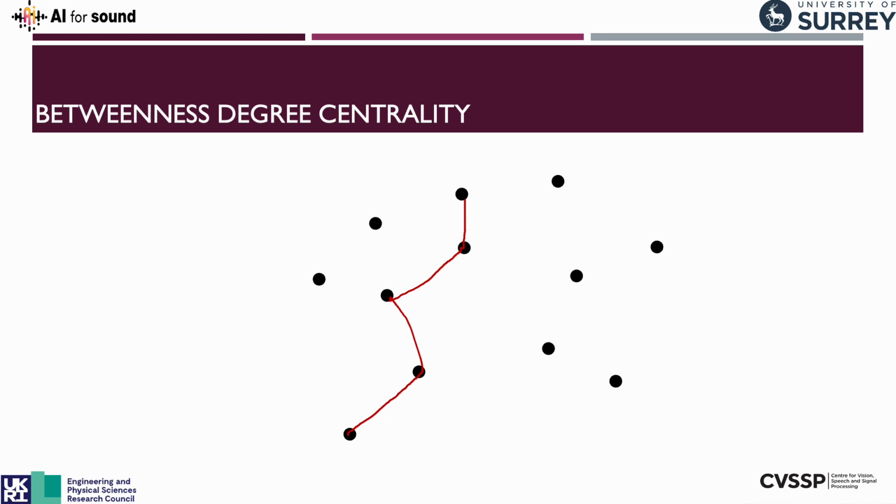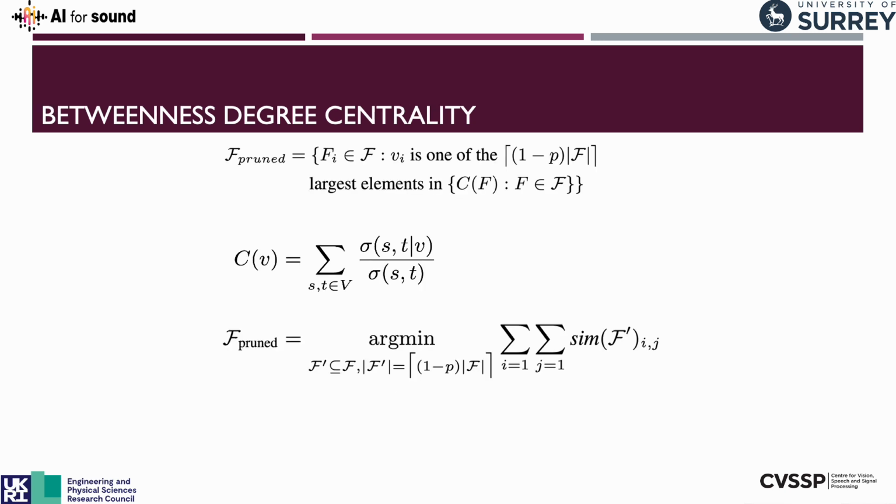And betweenness centrality looks at the sum of the shortest paths between any two points. We sum it and we remove the points with the highest number. And here you can see it formulated, where this represents the shortest path given it passes by the node in question. So this approach does actually have a worse approximation originally to this function. However, it drifts less, because we have a more intuitive grasp over what would happen to the rest of the network once we remove this node, rather than an egocentric point of view.